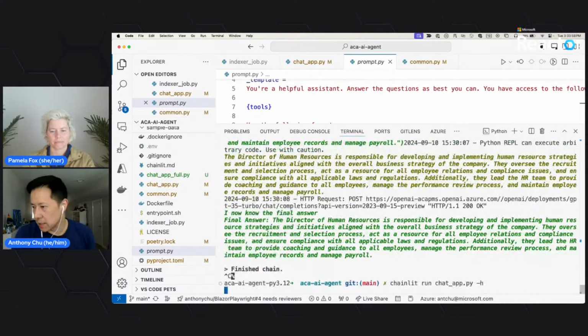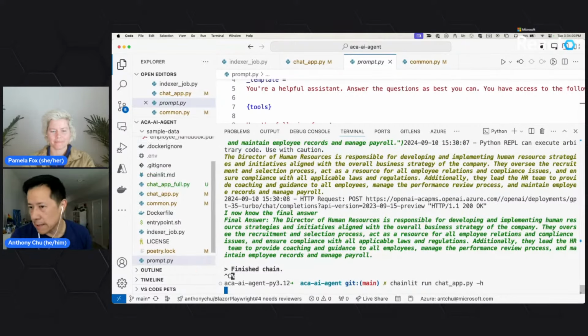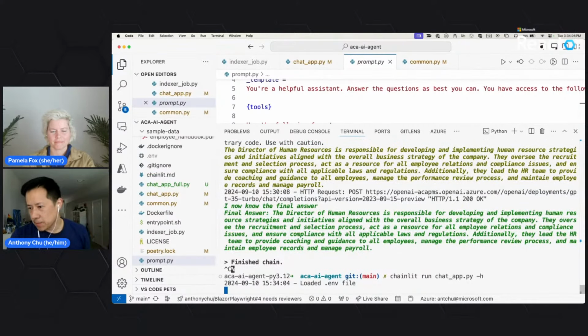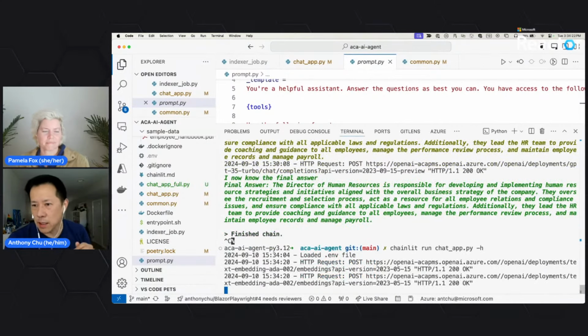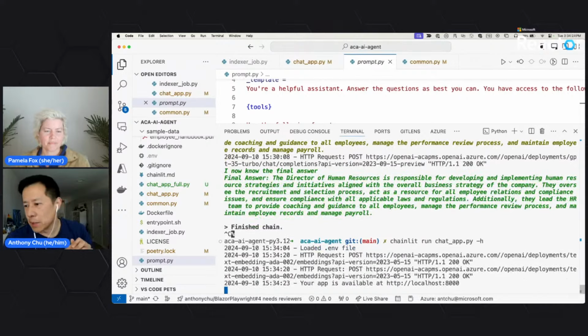So let me run this app again, so we can show you what else it can do. One thing I didn't show, I think I should have done this earlier, is that if you ask it a math question and it doesn't have a Python REPL tool, it's still going to give you an answer, but it's an answer that it's sort of hallucinated and made up. It looks real, but it actually ends up being wrong, and you don't know it's wrong until you punch it into a calculator.